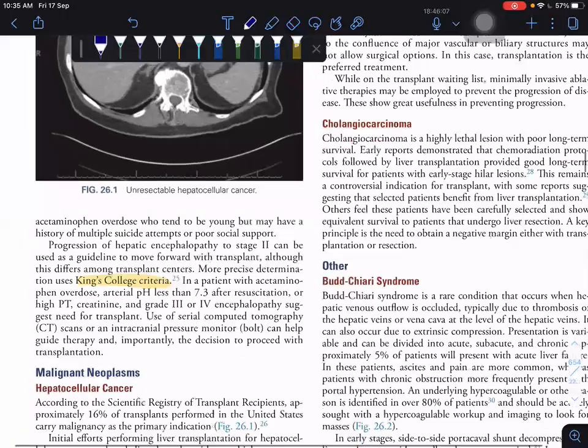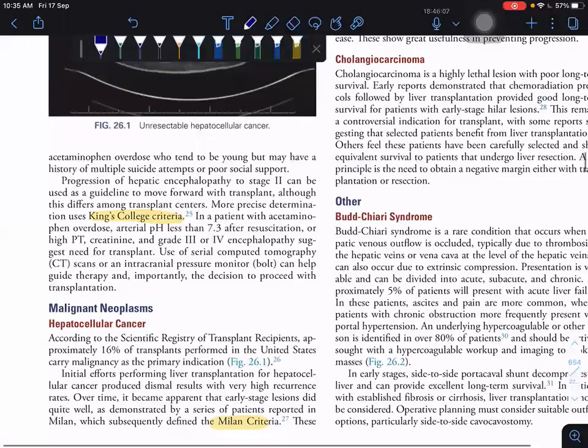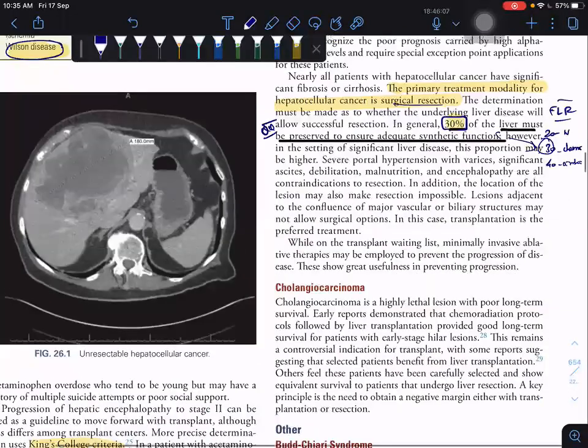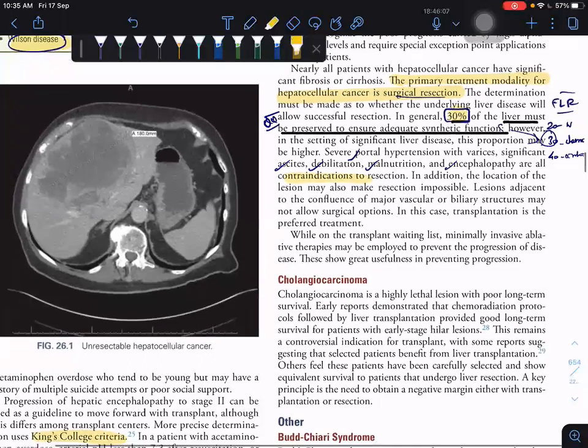When is liver resection contraindicated? In severe portal hypertension, ascites, malnutrition, and encephalopathy, which are all contraindications for resection.